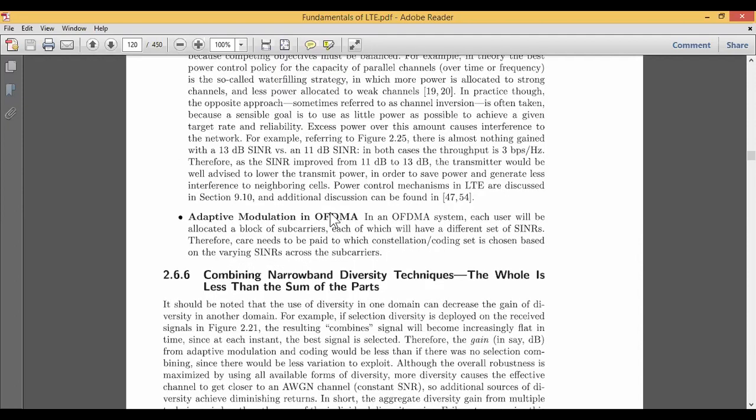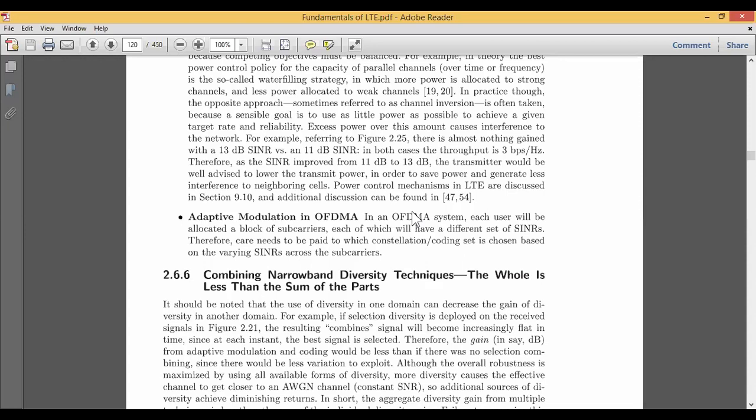And the last is adaptive modulation in OFDM. If your system is an OFDM system, then the allocated blocks will be divided and allocated to different subcarriers, because in OFDM we make use of the subcarriers mechanism, and these will have different signal to noise interference ratios.